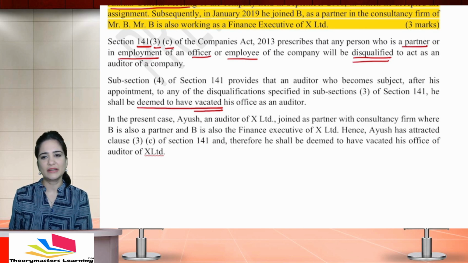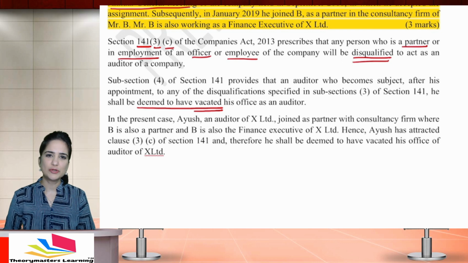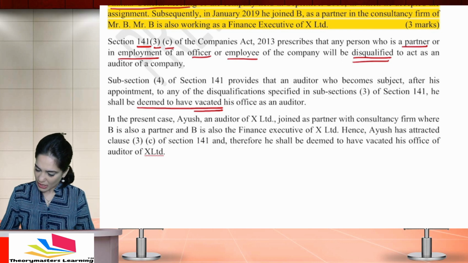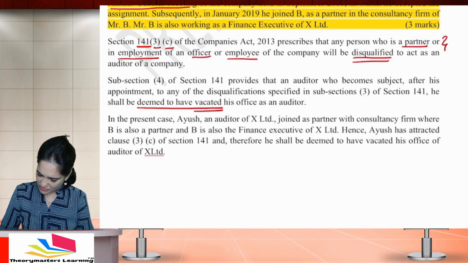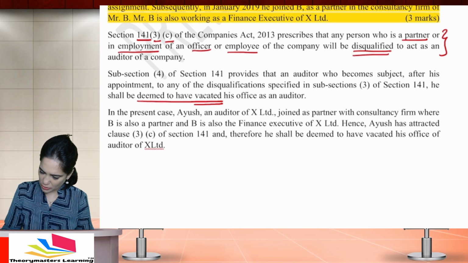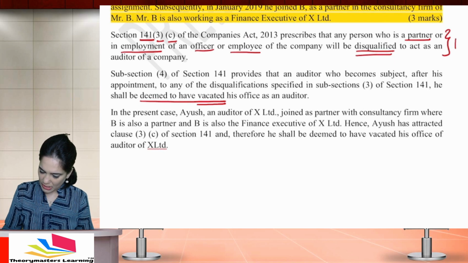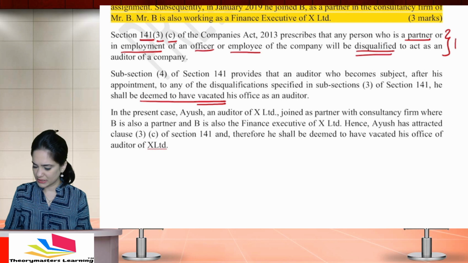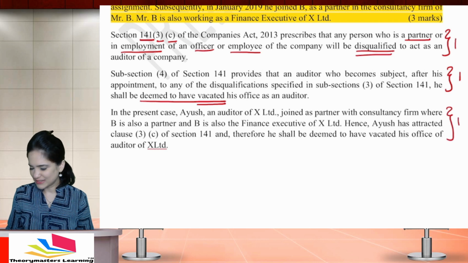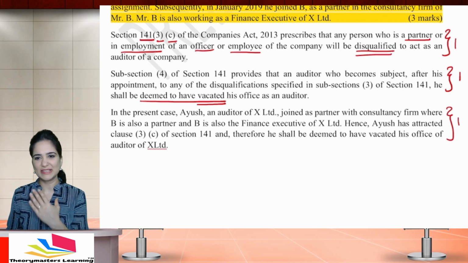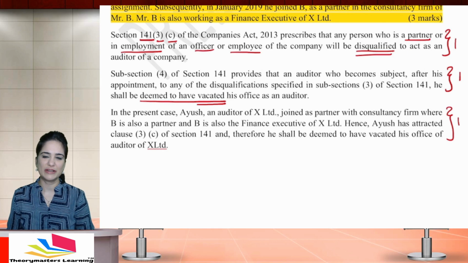So he has attracted disqualification under section 141 subsection 3, and therefore he shall be deemed to have vacated his office. If you have properly identified the provisions, give yourself 1 mark. If you have properly written that he is deemed to have vacated his office, give yourself 1 mark. If you have properly written the question, arrived at the solution, given the answer, give yourself 1 mark.